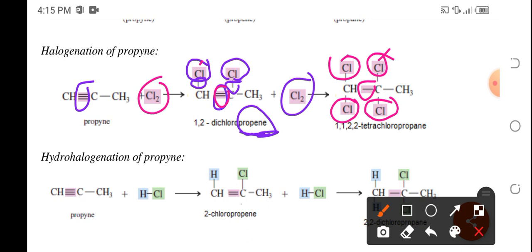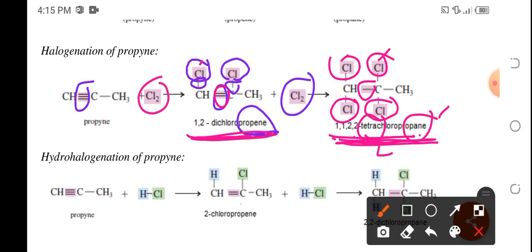So after the complete halogenation of an alkyne, it will have a tetrahalogenated alkane. In the second reaction, we only have a dihalogenated alkene. However, in the last reaction, we have a tetrahalogenated alkane in the form of 1,1,2,2-tetrachloropropane. The tetra indicates that there are 4 halogens attached to this parent chain.